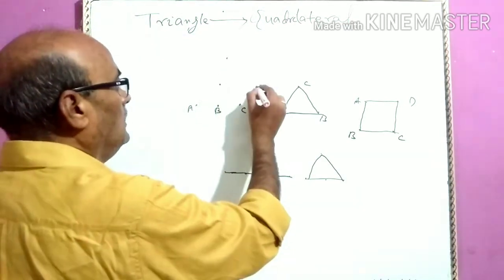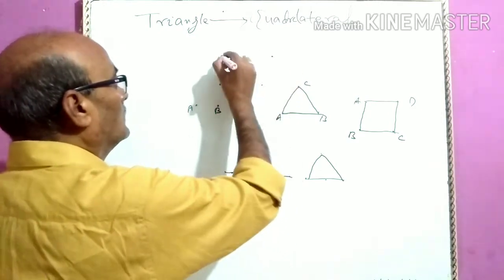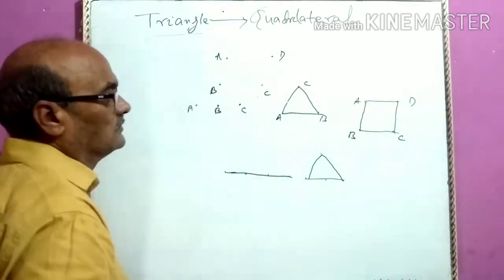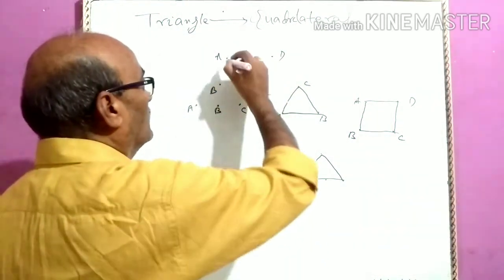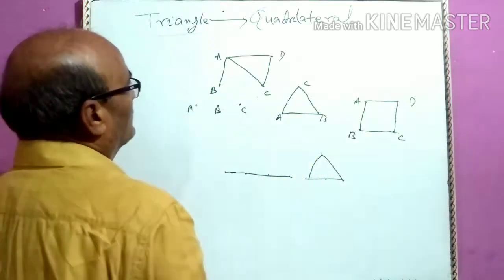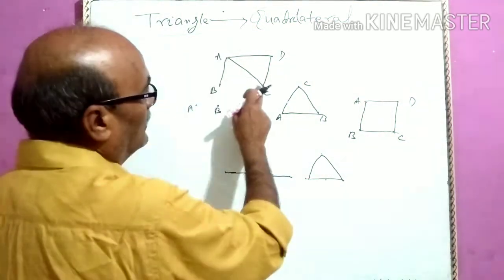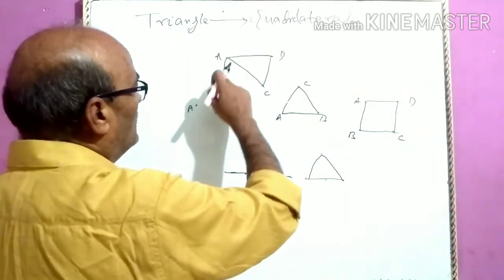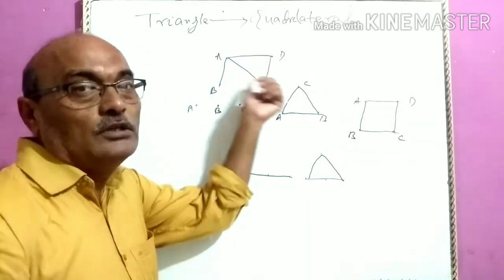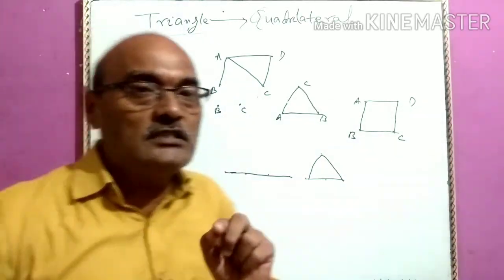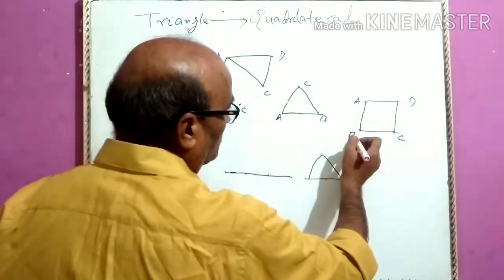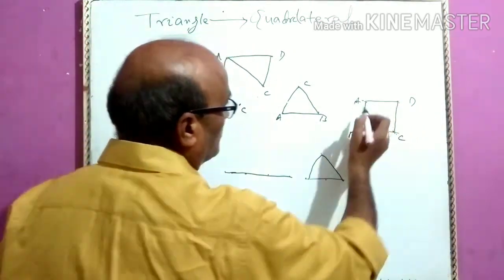A, B, C, D. Suppose you join A to C, C to D, D to A, and A to B. You join all the 4 points. Is it a quadrilateral? Quadrilateral is not formed, though you join all the points. So the order is necessary. Here, A to B, B to C, C to D, and D to A, so the quadrilateral is formed.